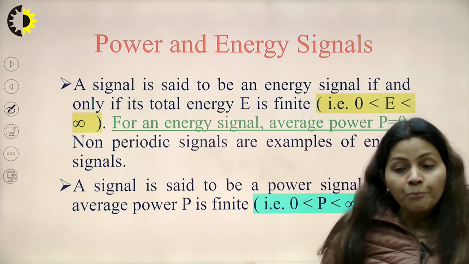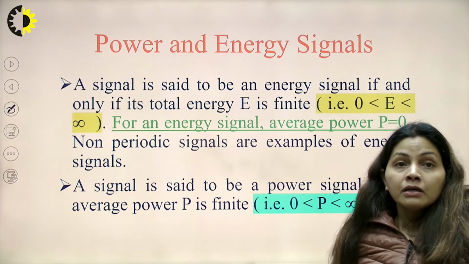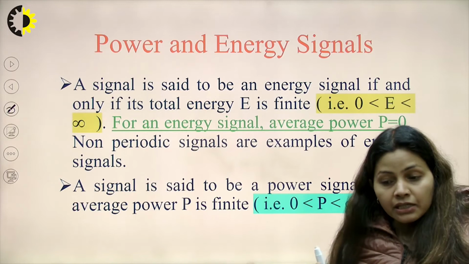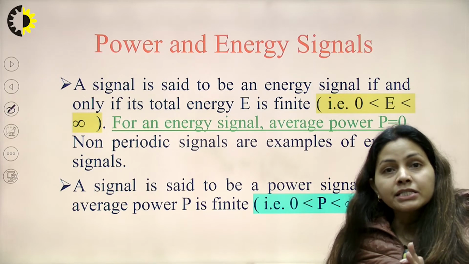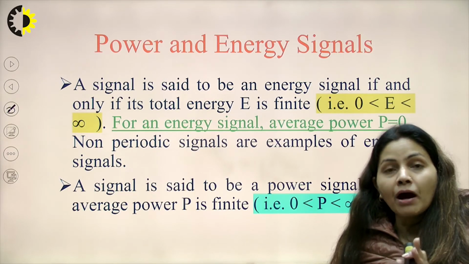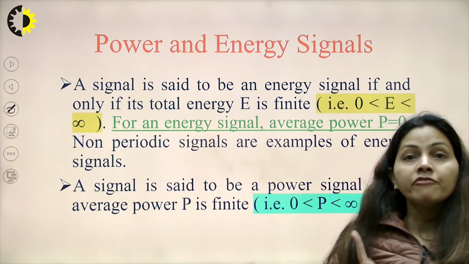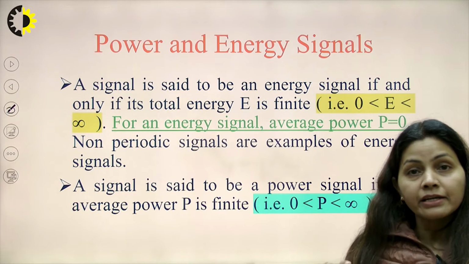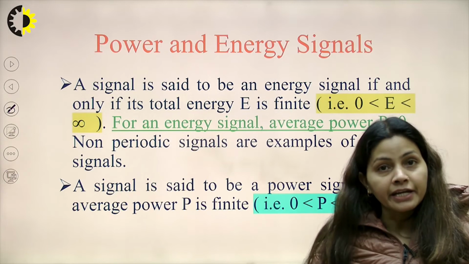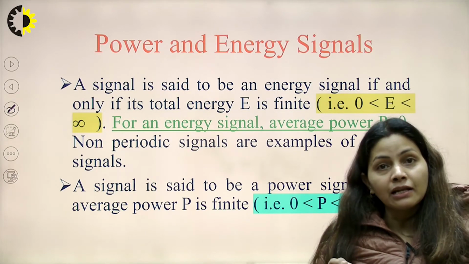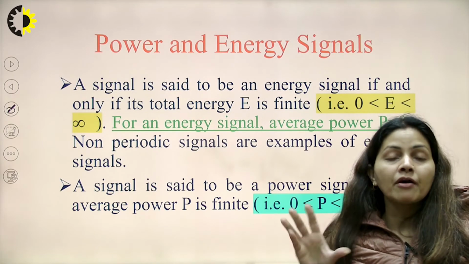Now, we come to some properties of power and energy signals. As we can see, when is a signal called an energy signal, and when is it called a power signal. Always remember, whenever the energy calculated is finite or the power calculated is finite, only then the signal can be said to be an energy signal or a power signal.